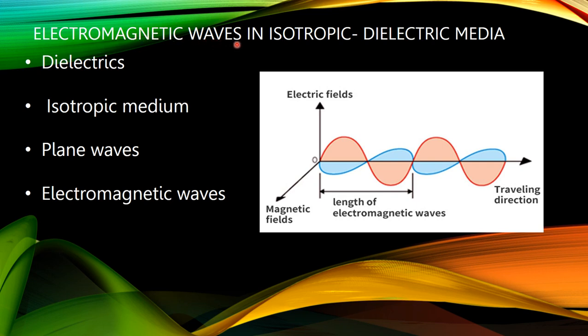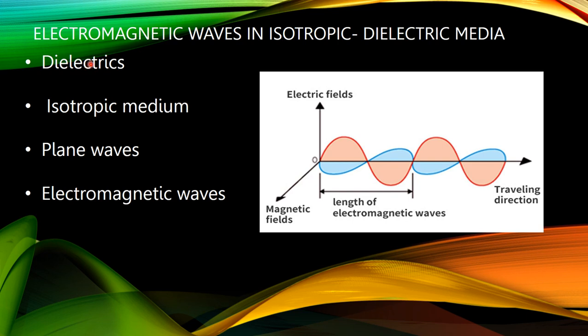Electromagnetic waves in isotropic dielectric media. First of all, we should explain basic knowledge about dielectric media, isotropic, plane waves, electromagnetic waves. Now, these are explained one by one.